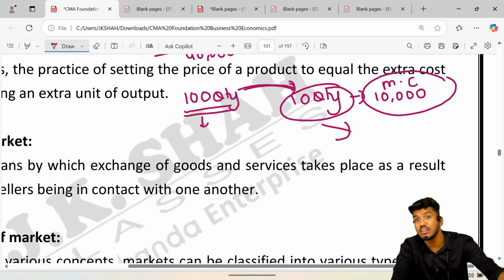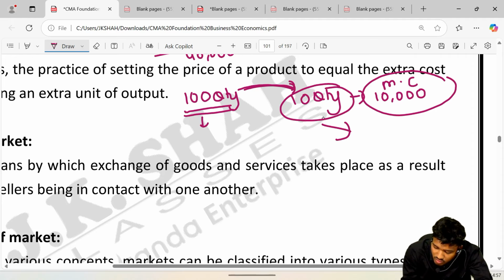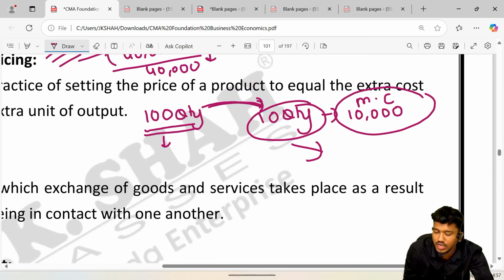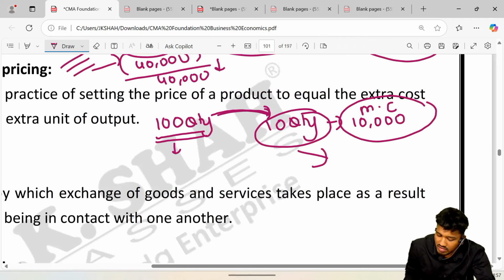That is called additional cost, that is called marginal cost. So after selling these 10 quantity, the revenue must be sufficient to recover this 10,000 rupees. That way it is called marginal pricing.